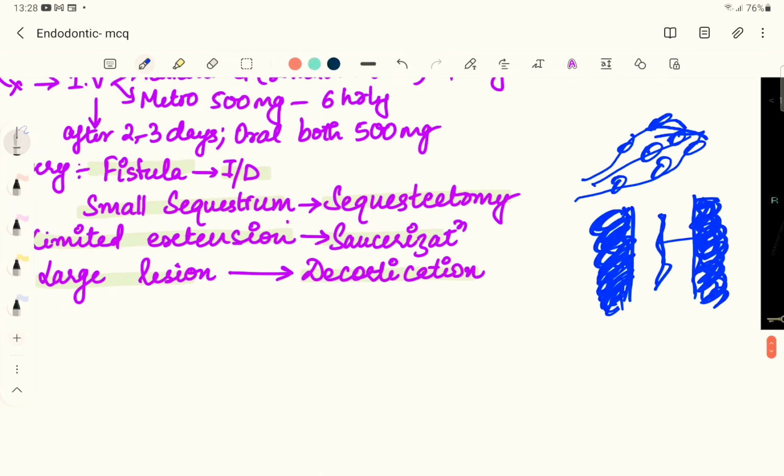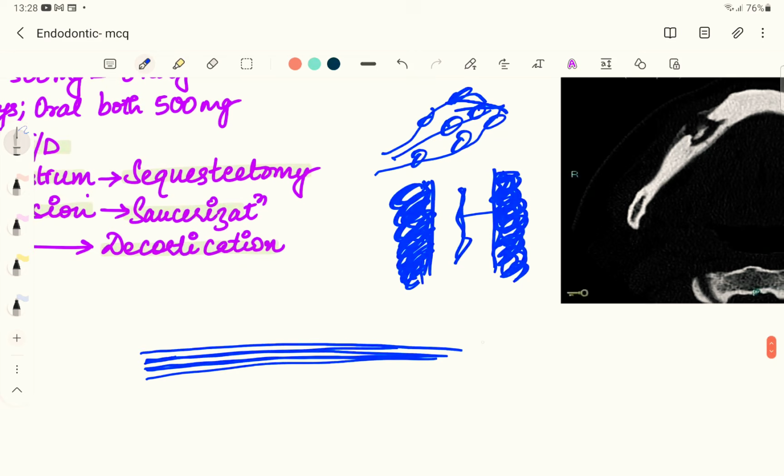And if you see, the proliferation of the bone is going to be in layers. So like this, one layer of bone is formed, then another layer of bone is formed in the periosteum, and another layer. So in the X-ray it will appear like an onion skin appearance, like one layer is deposited, then another layer is deposited.